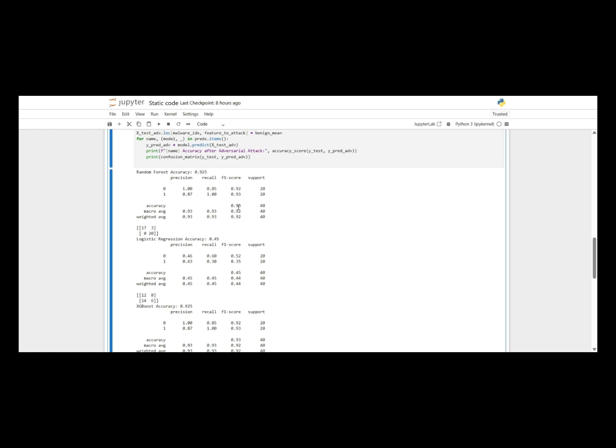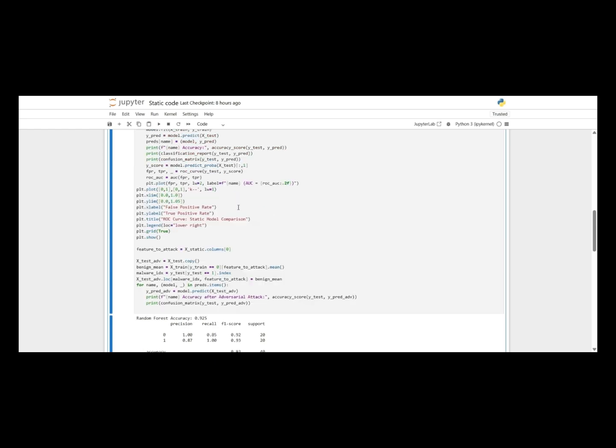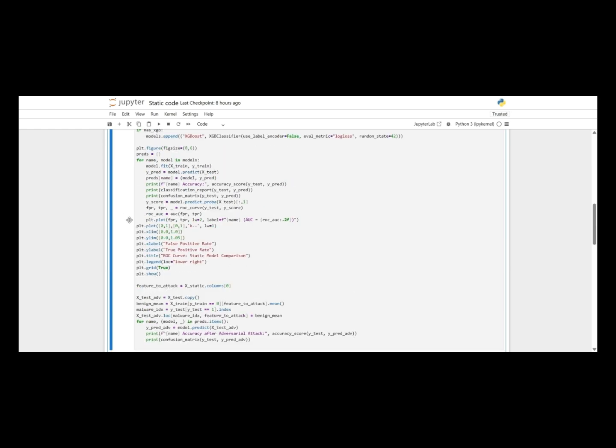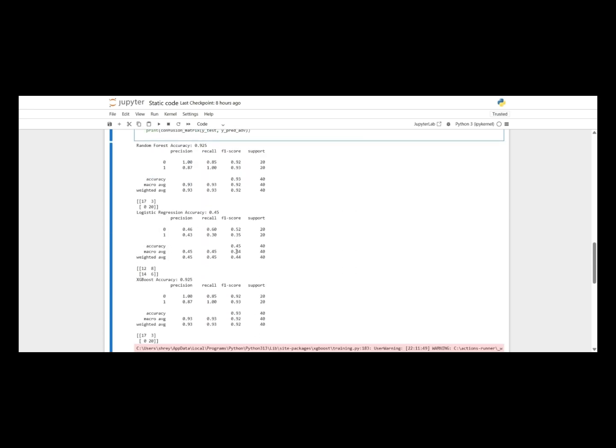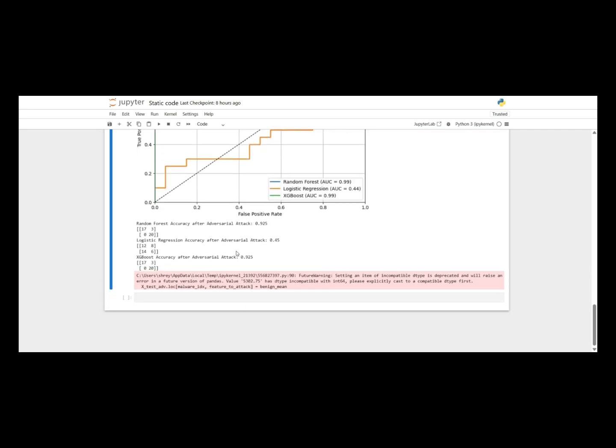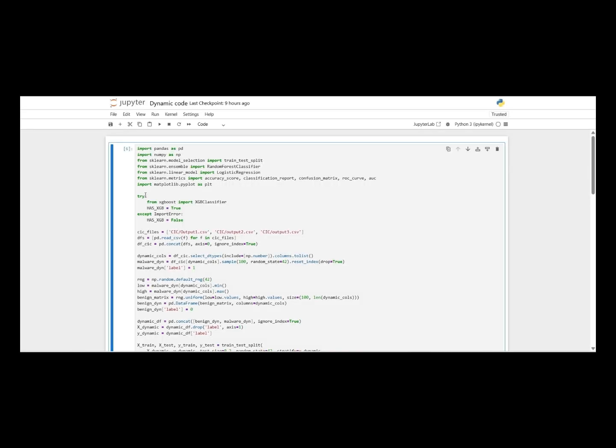Even after the attack, random forest and XGBoost maintained their accuracy, showing robustness, while logistic regression's accuracy remained low. This confirms that in the static setup, methods like random forest and gradient boosting are far more resilient to such perturbations.